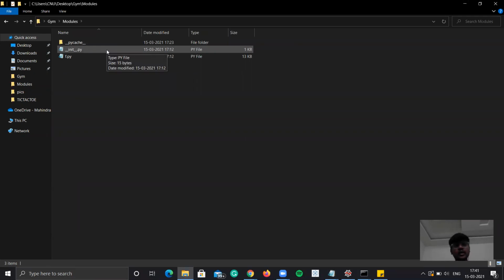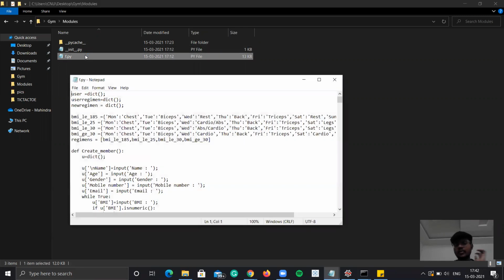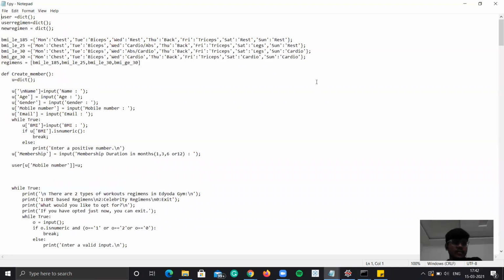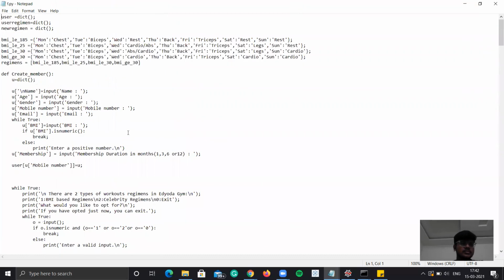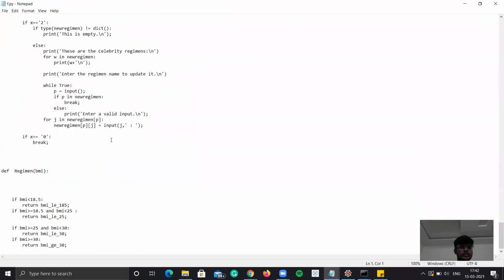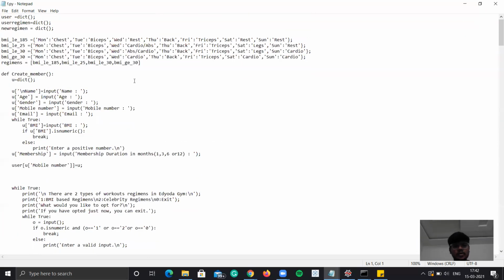is nothing but, in this init file I have a list called all. So whatever file name I keep in that all list, it will import to the main.py. This is the f.py. This f.py is like the core of this project, because every single detail lies in this f.py file. There are many functions, because there are 8 functions for the super user and 2 functions for the member. So this is the core file of the project.